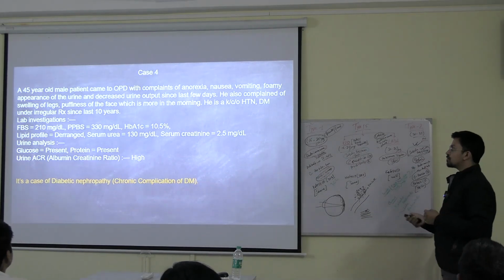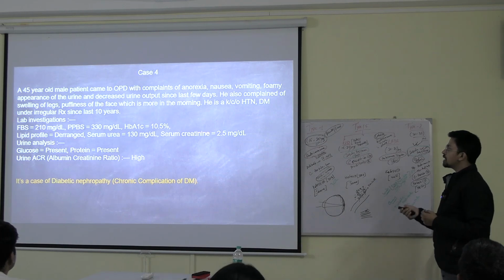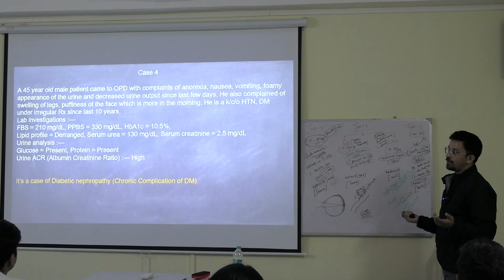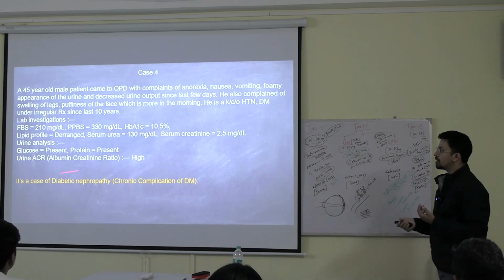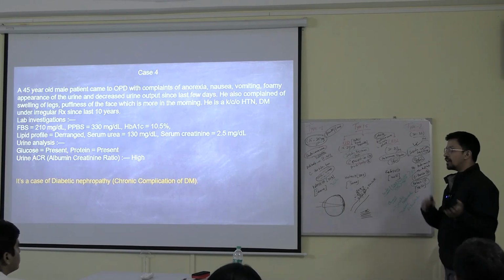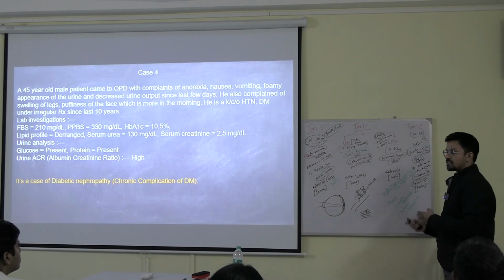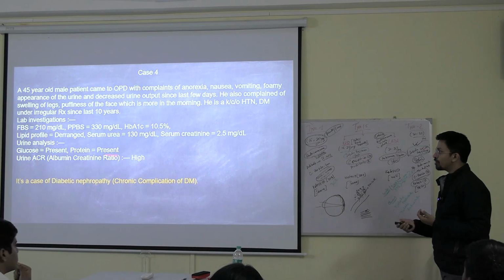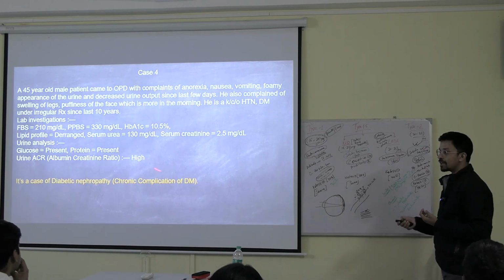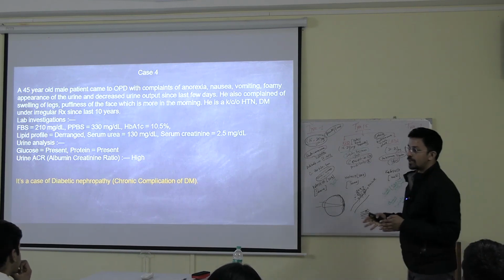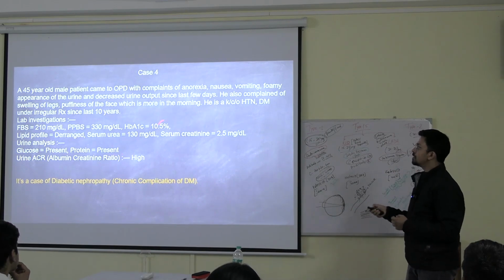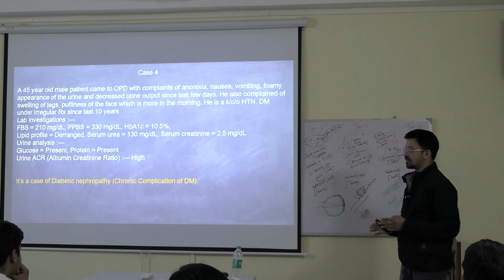Easy to diagnose. You have to see first sugar is present, kidney functions are deranged, urine analysis shows glucose and protein both coming, diabetic nephropathy. No questions asked. Urine ACR is high means it has already covered the early stage. The initial stage has already been covered. That's why the proteins are also present in the urine analysis. If protein had been absent and ACR is high, that means it's a very early stage of diabetic nephropathy. Diabetic nephropathy is there, but it is the very early stage, and in this case the urea and creatinine should have been a little bit lesser.